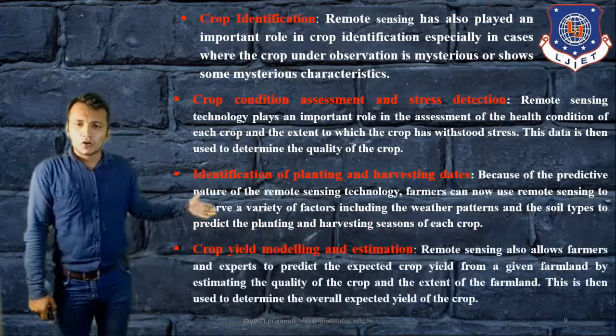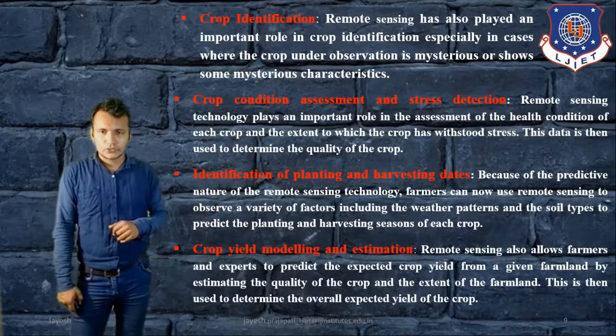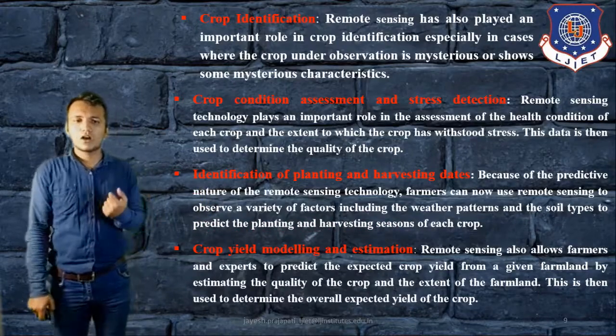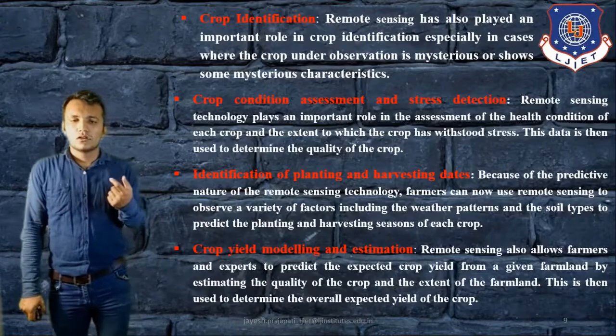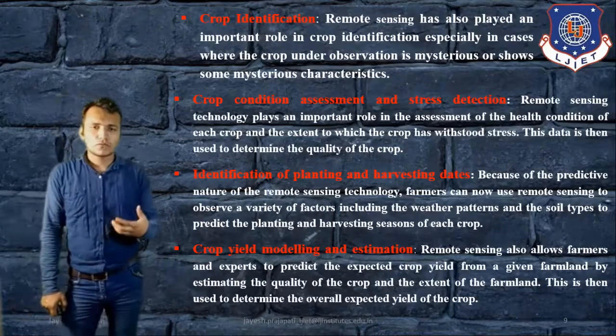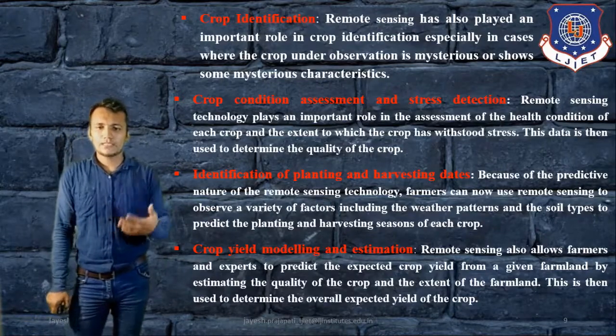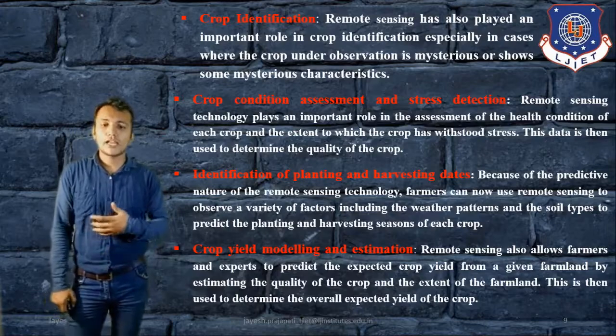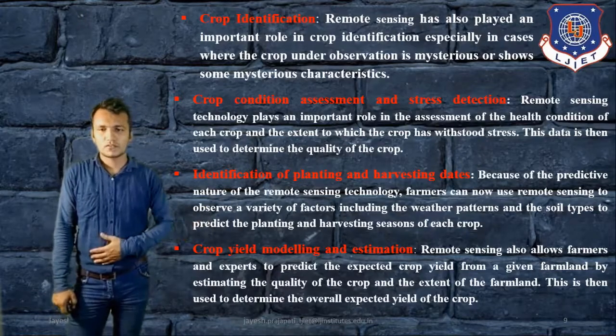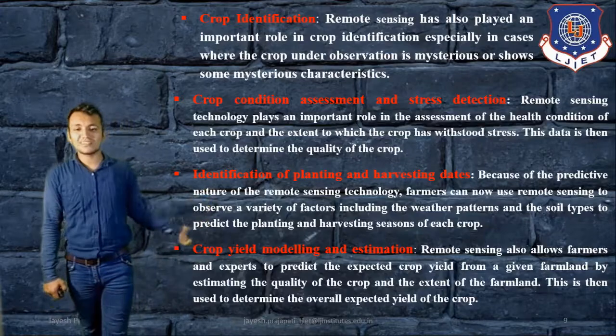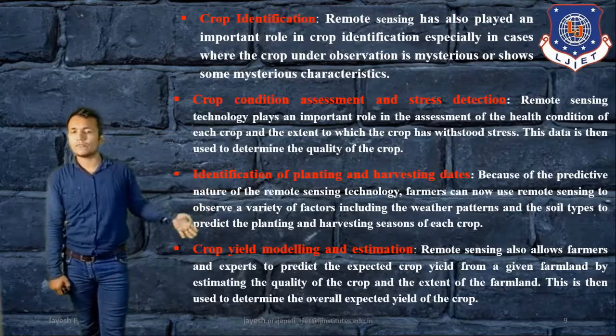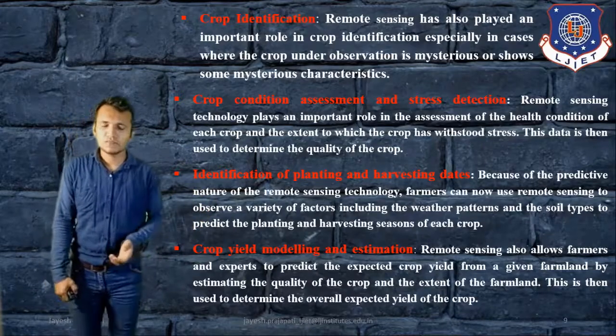Then crop yield modeling and estimation. Remote sensing allows farmers to predict the expected crop yield from a given formula by estimating the quality of the crop and the extent of the farmlands. So this kind of modeling and planning can also be provided by remote sensing technology.